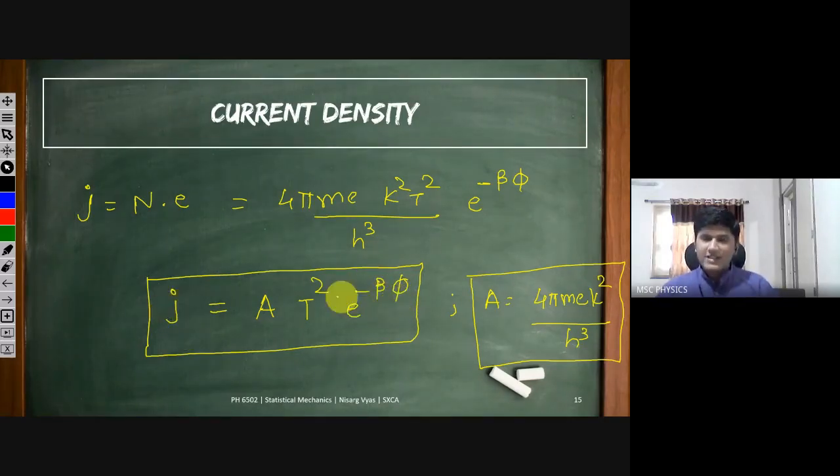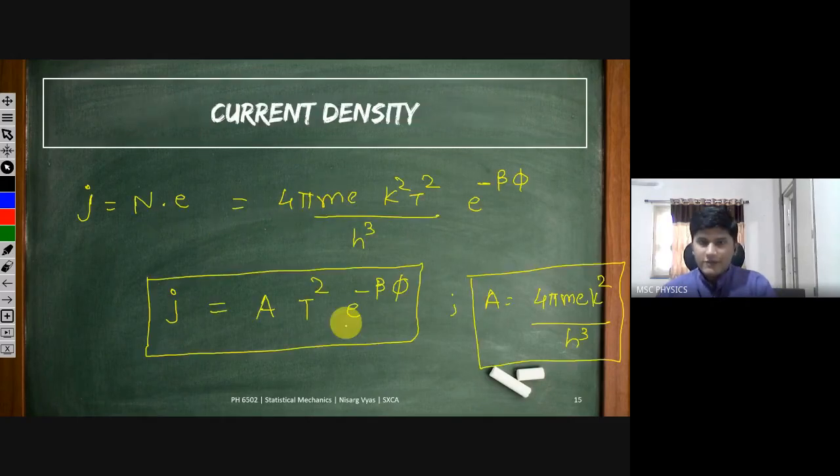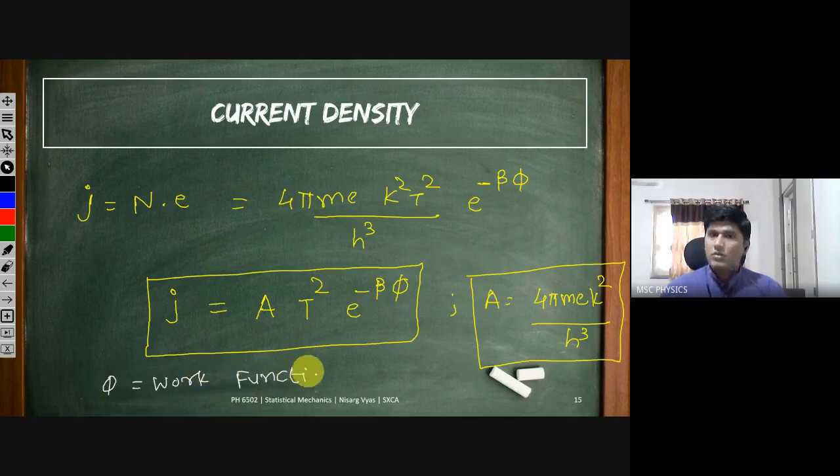So current density is proportional to the temperature like this, and this law is called the Richardson-Dushman formula, Richardson-Dushman equation. J is equal to A t square e raised to minus beta phi, and this phi is called the work function.